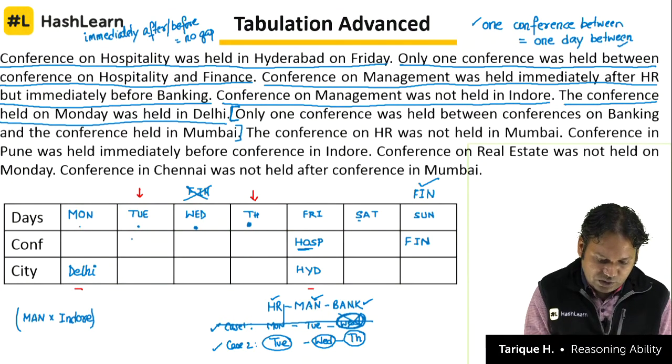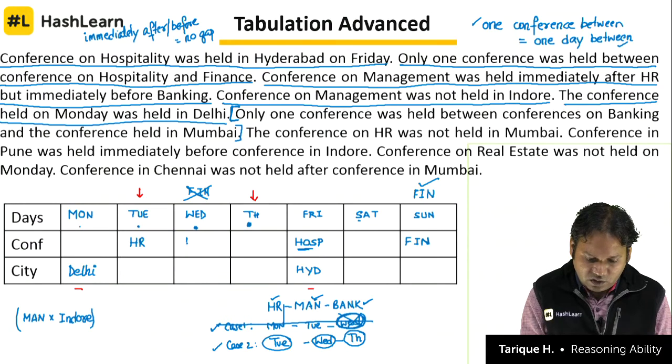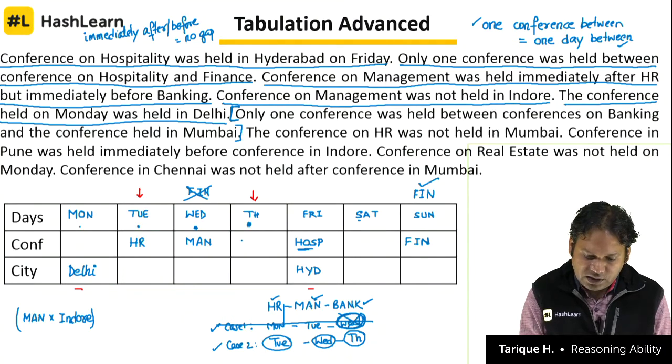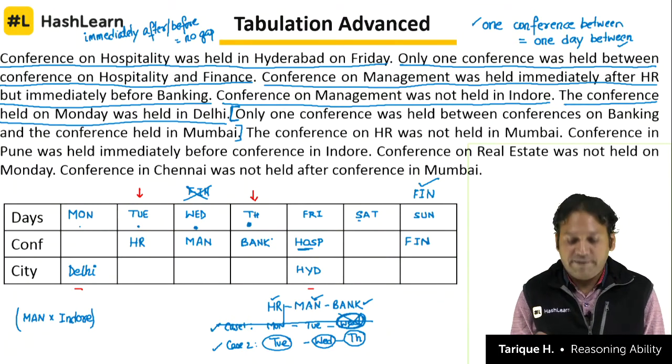HR is on Tuesday, management is on Wednesday and banking is on Thursday. You see, step by step you have to understand what we are doing and why we are doing it. So Tuesday is HR, Wednesday is management and Thursday is banking.